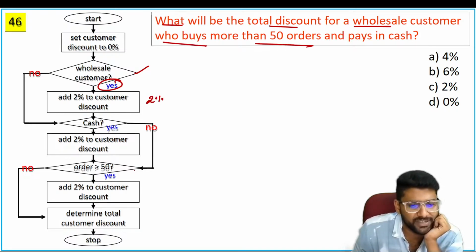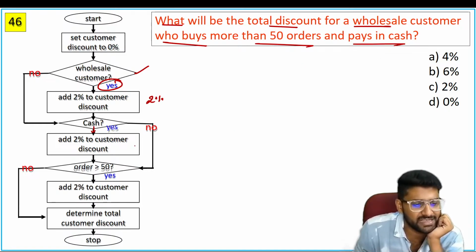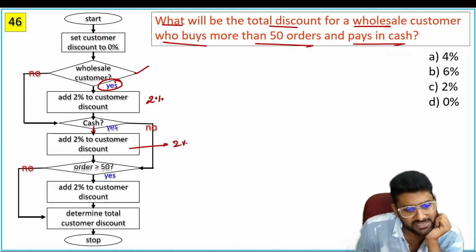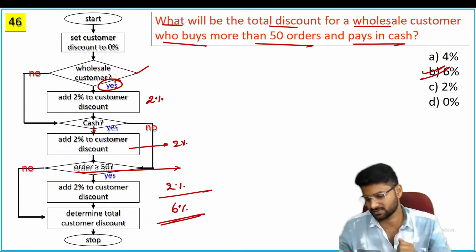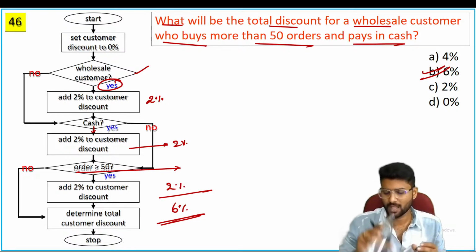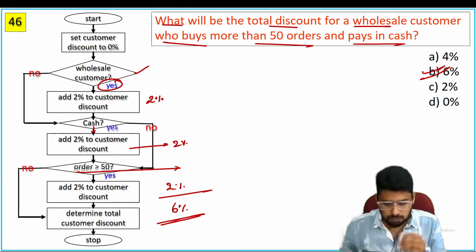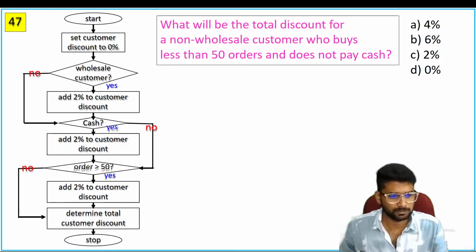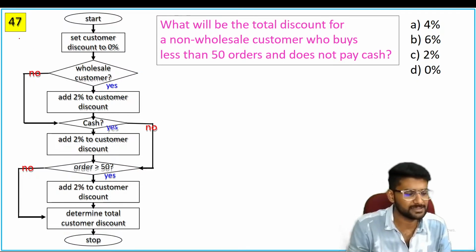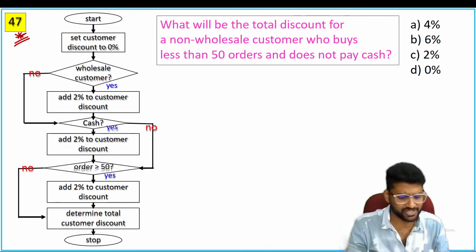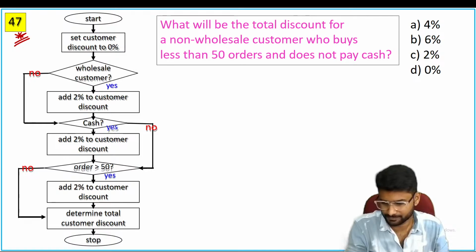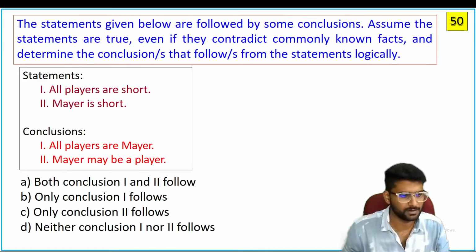Who buys more than 50 and they pay in a cash? Yes, they pay in a cash. Again, that person will get 2% discount. And that person order greater than 50, again you will get 2 more percentage. So total, if you understand the whole procedure, that person will get 6%. Guys, I'm just leaving this question for you. Again, try that question and post your answer in the comment section. Next.